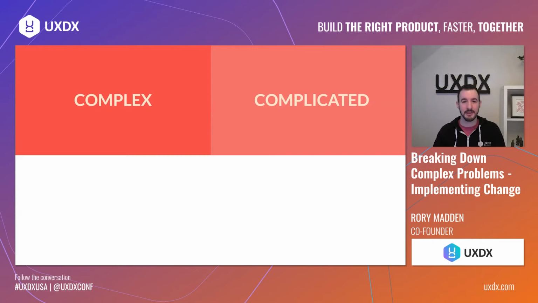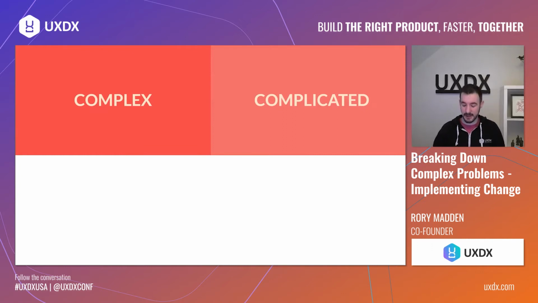In software development, we tend to be focused on the complicated versus complex problems. With a complicated problem, waterfall is the best way of solving this, because what you need to do with complicated is you need to do a lot of upfront analysis, figure out the full problem space, the domain, and then solve it. With a complex problem, that won't work because with complex, we don't actually know what we need to do. We need to try things out, see what the response is, and then pivot based on what feedback we get.